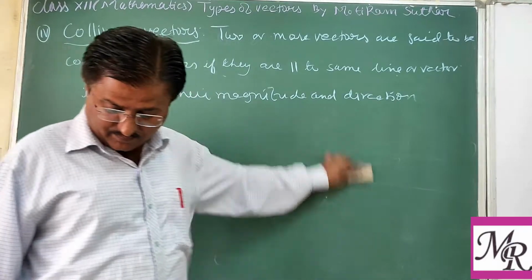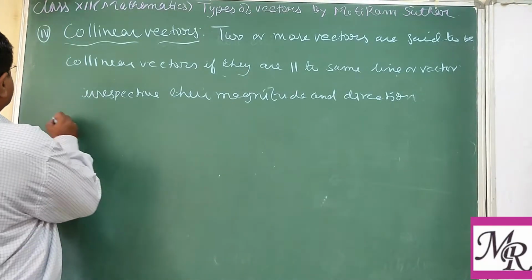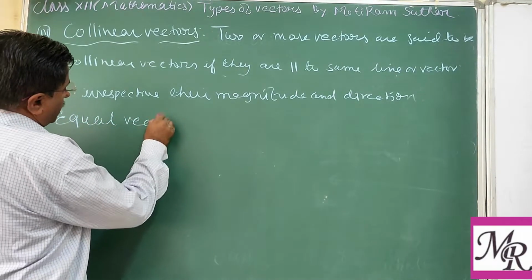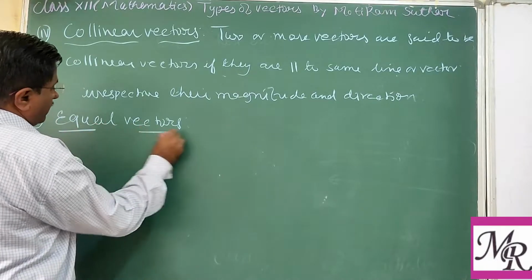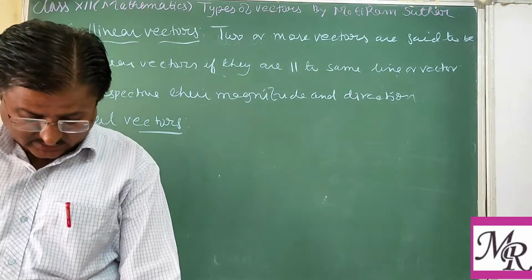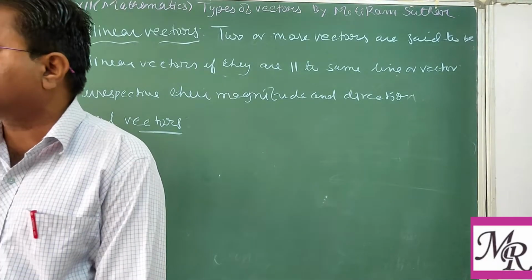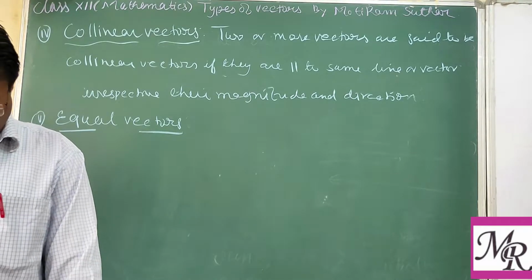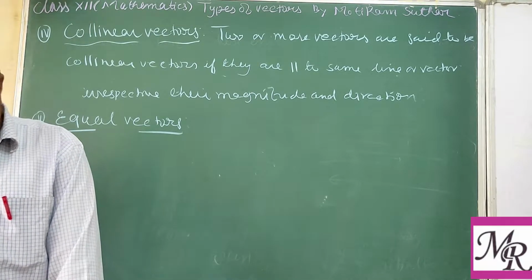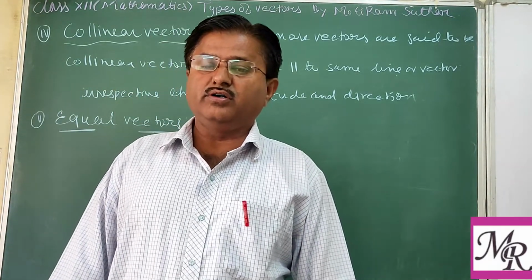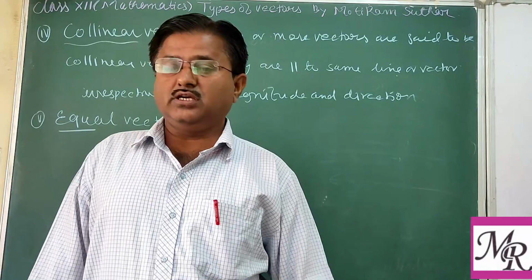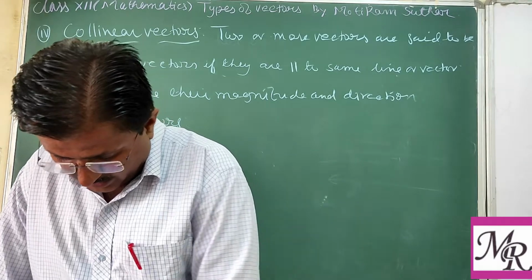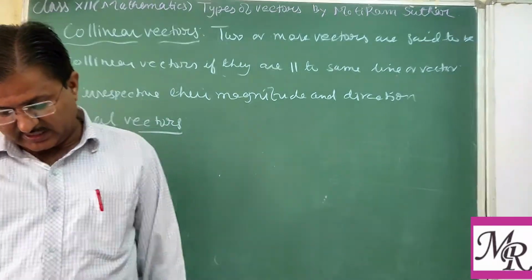So next is equal vectors. The fifth one is the equal vectors. So the name itself: equal vectors. Two vectors A and B are said to be equal vectors if they have the same magnitude and direction, regardless of the position of their points. So here again we see two important properties for equal vectors: they have the same magnitude and direction.